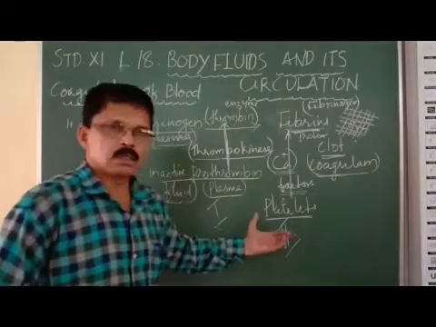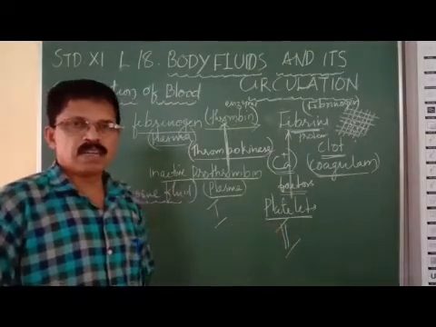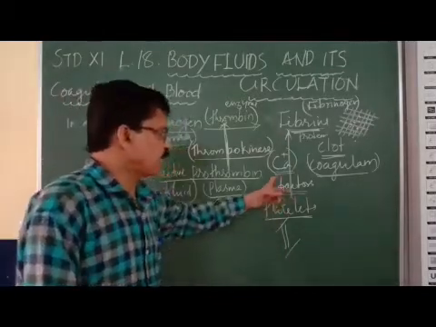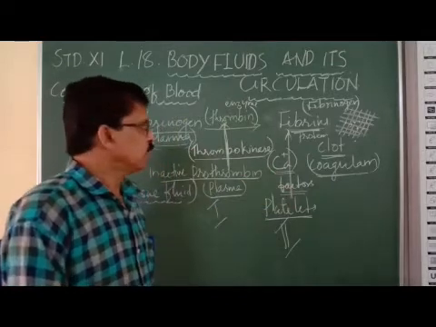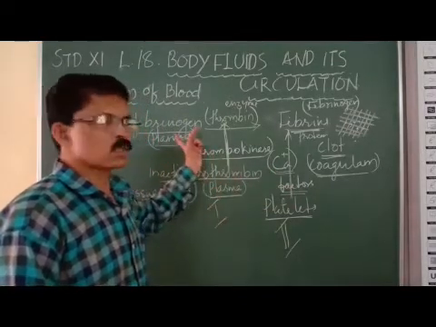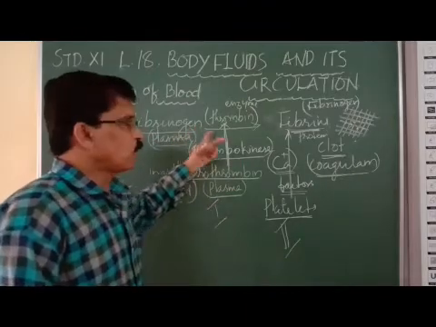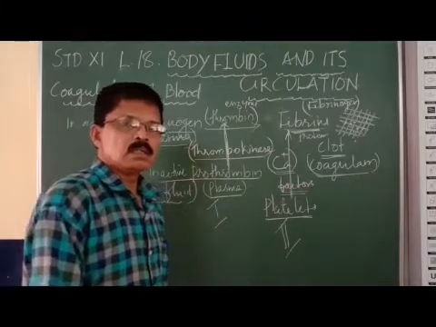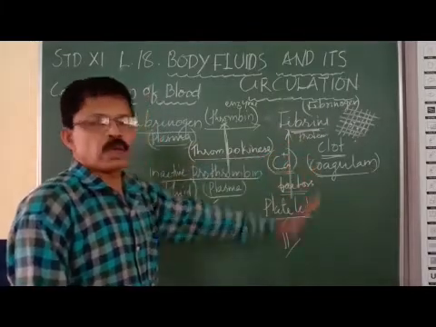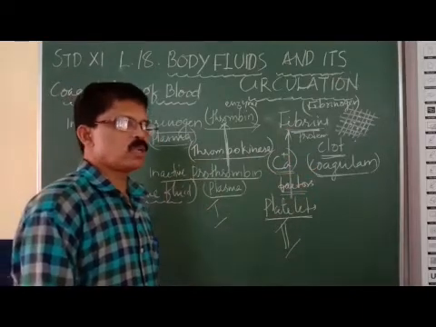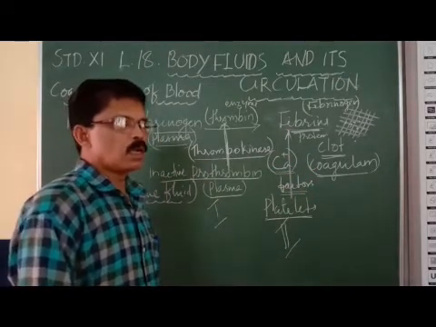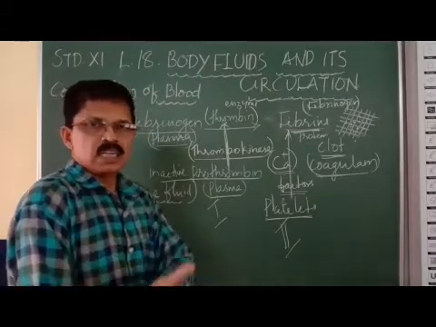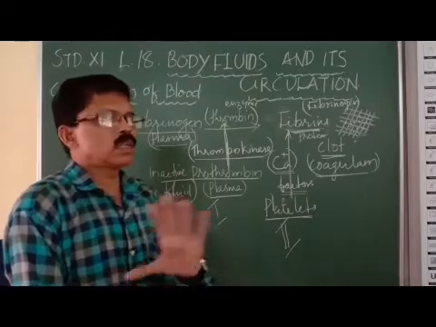The second factor is platelets. When we develop an injury and trauma, the platelets disintegrate and produce certain factors like calcium factors. Those factors favor the conversion of inactive fibrinogen into active fibrin. So these are the two important factors. This fibrin or clot or coagulum is a mesh-like structure which prevents the blood cells and blood contents from coming out. It acts as a protective mesh around the cut or wound. You got this idea? Very clear?